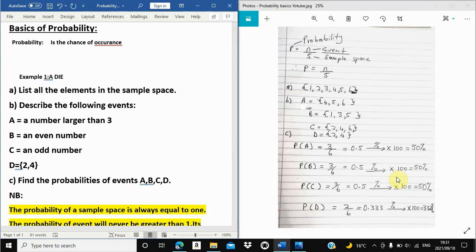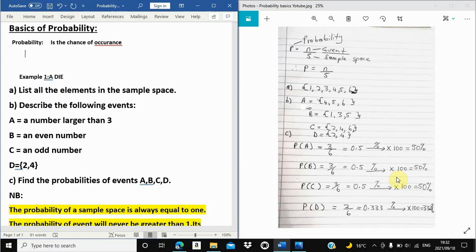So in this video we are going to talk about the basics of probability. Our main focus in this video is basics of probability. So let's focus as we lay a foundation, because in the future videos concerning probability we'll need this information.